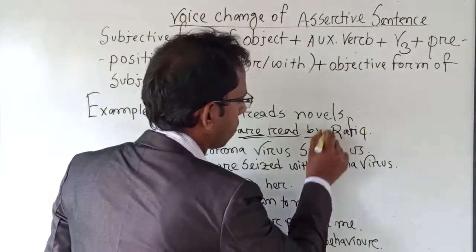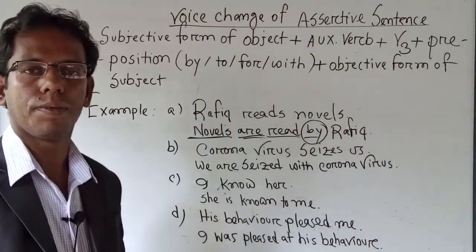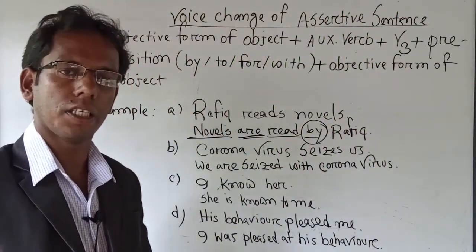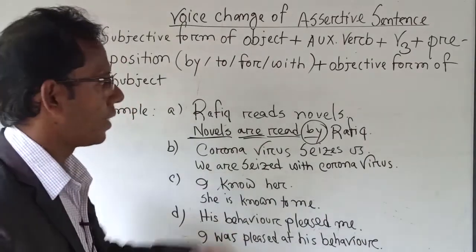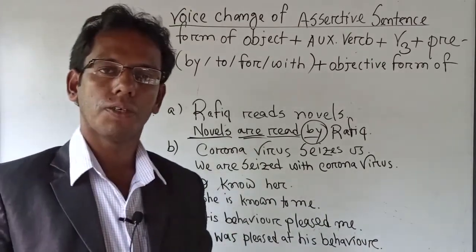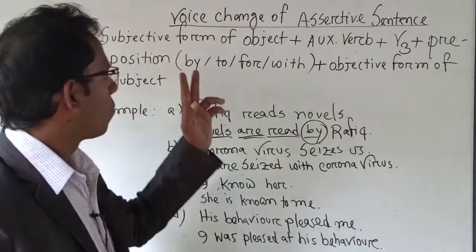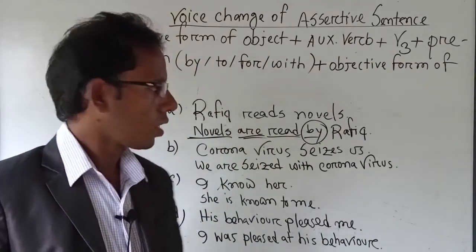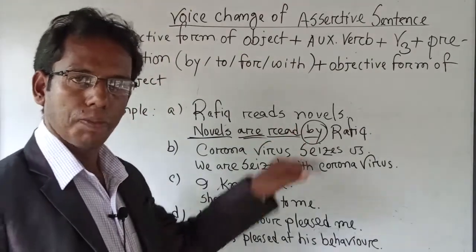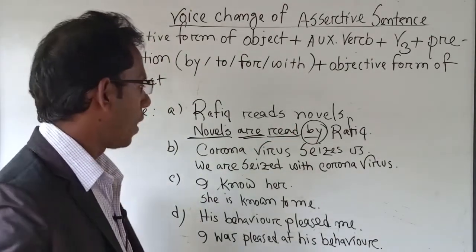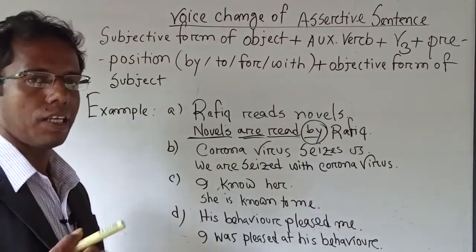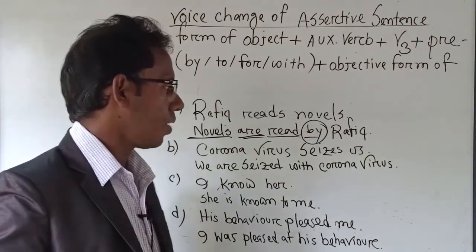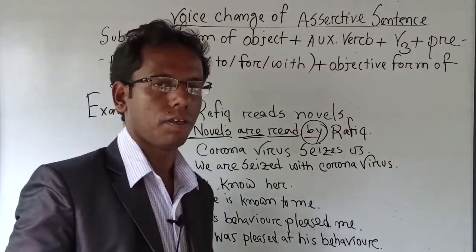Here I have used "by". In a general way we can use "by", but in some exceptional cases we have to use with, to, for, at, etc. Okay, now today here the perfect one is "by". So I can repeat the answer: Novels are read by Rofik. Okay, now next.